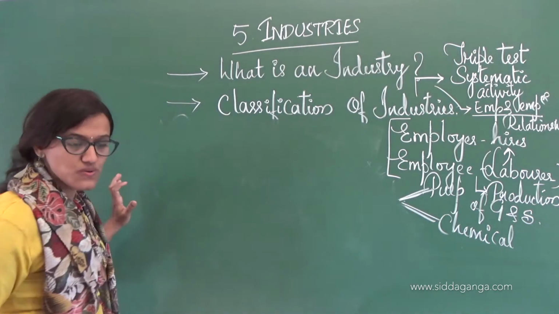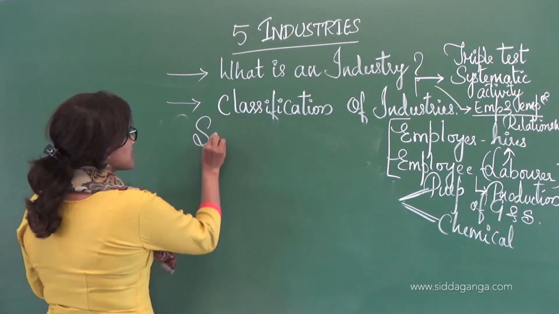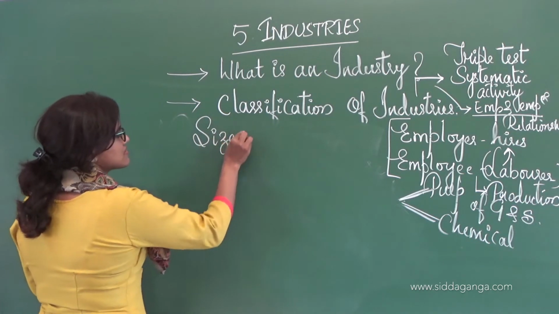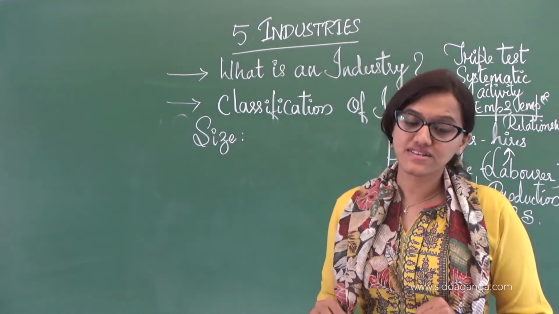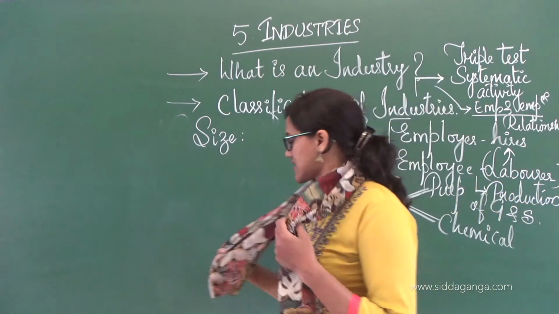So on the basis of size, it is classified as small scale industries and large scale industries.